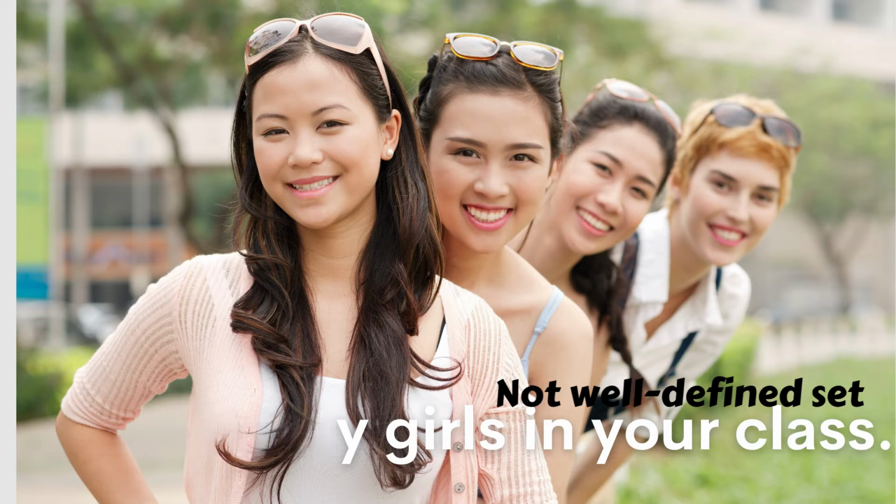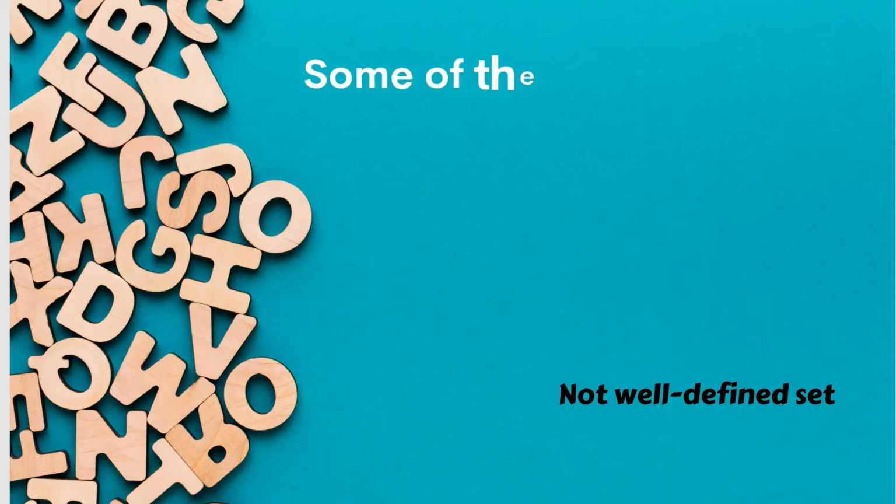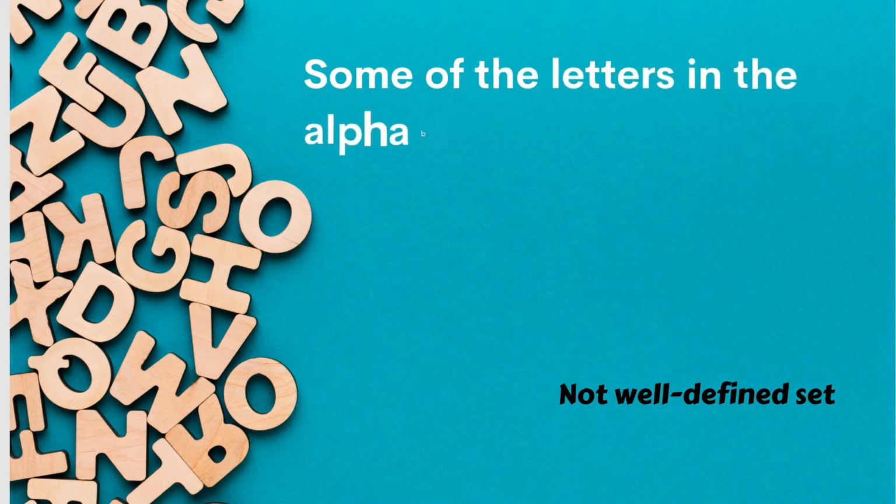And some of the letters in the alphabet. This is not described clearly because of the word some. Pero kung sinabing letters of the alphabet, we can easily identify from A to Z. But because of the word some, we cannot tell which objects belong to it or do not belong to it since we have vowels and consonants in the alphabet.